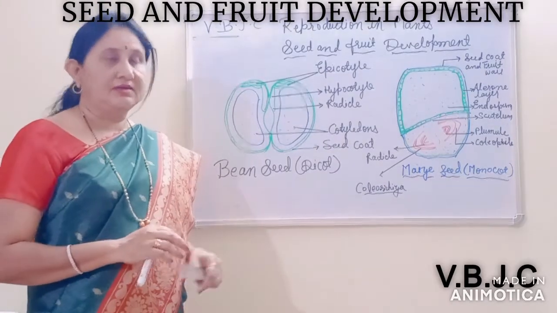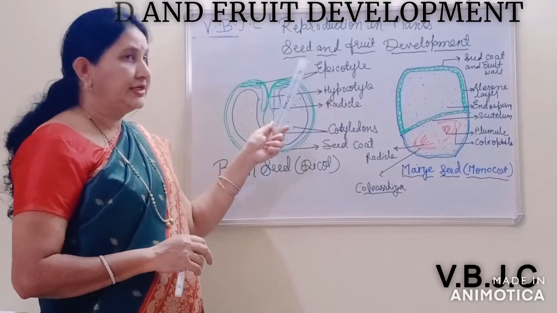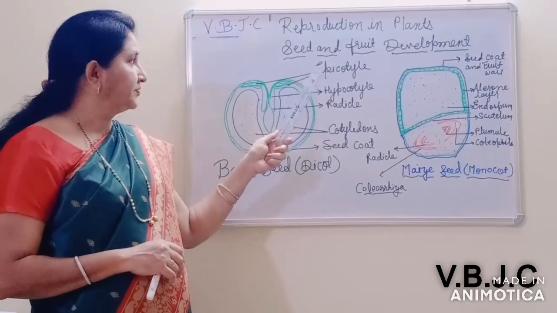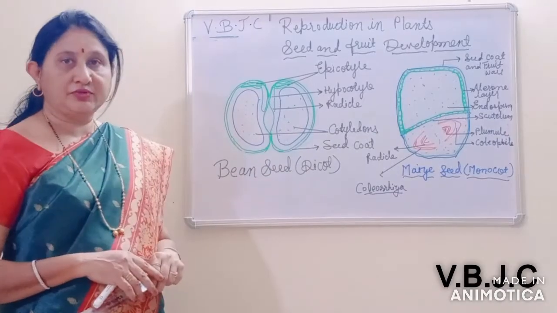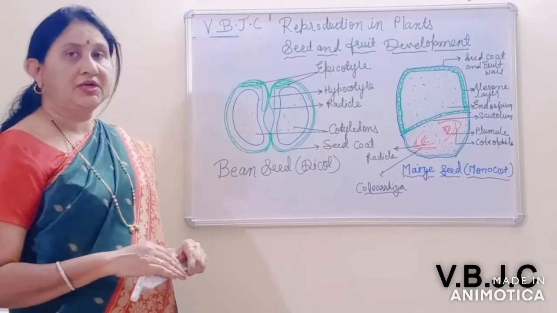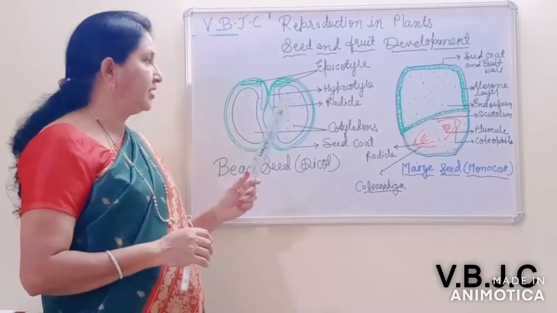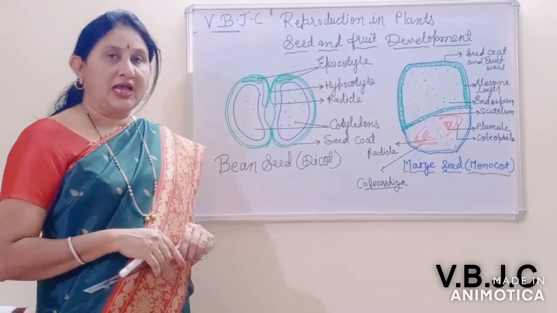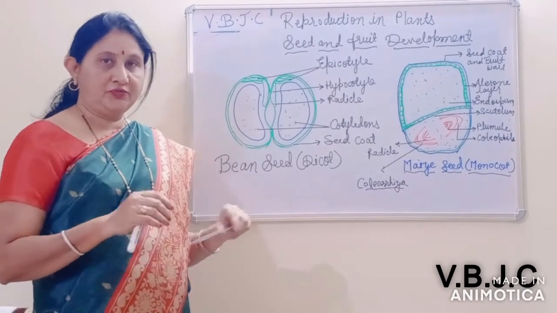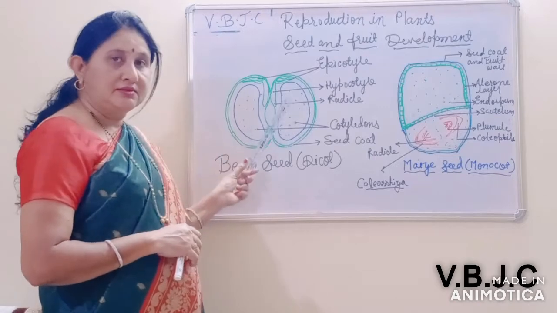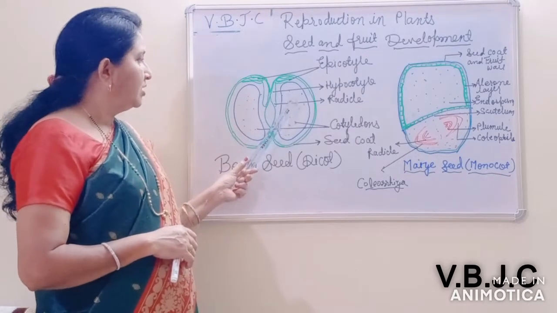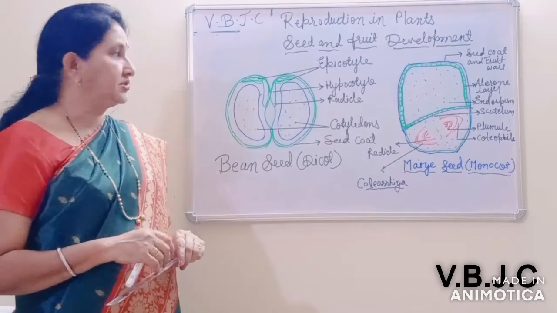After the completion of fertilization, simultaneously with the development of embryo and endosperm, the seed will be produced.